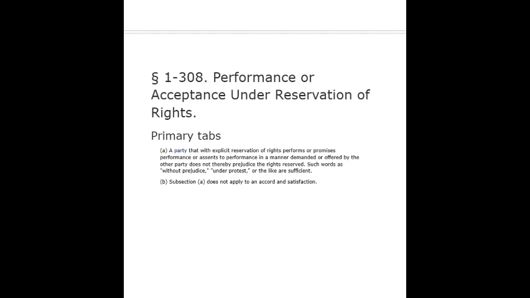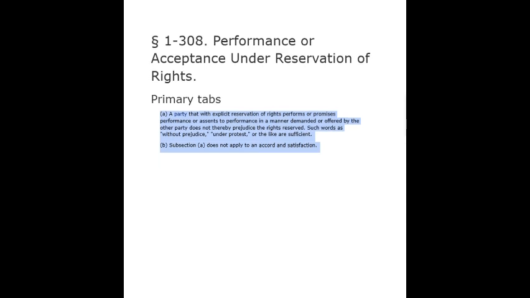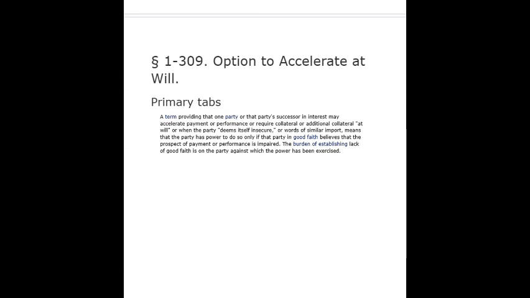Section 1-308. Performance or acceptance under reservation of rights. Primary tabs. A. A party that with explicit reservation of rights performs or promises performance or assents to performance in a manner demanded or offered by the other party does not thereby prejudice the rights reserved. Such words as "without prejudice," "under protest," or the like are sufficient. B. Subsection A does not apply to an accord and satisfaction.